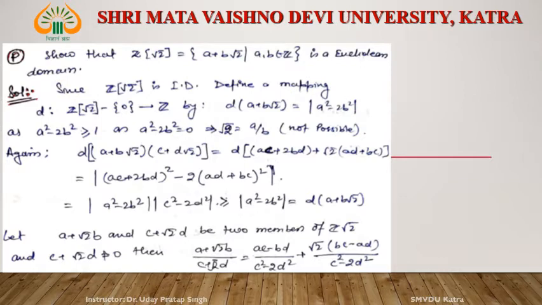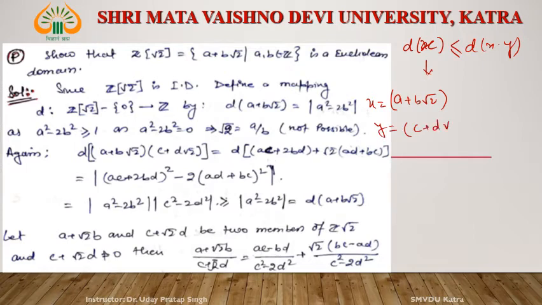Consider the first condition for d. We have to show that d of x is less than or equal to d of x into y. What is x? If we consider x as a plus b root 2, this is x. And y is equal to c plus d root 2. Then consider the product xy.